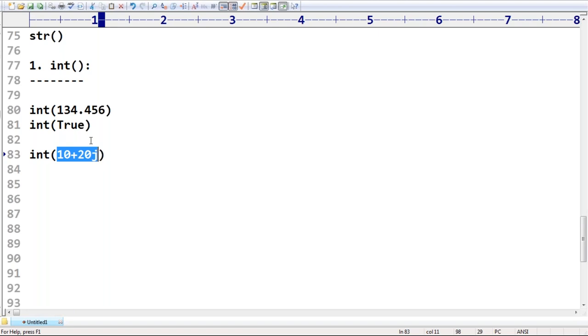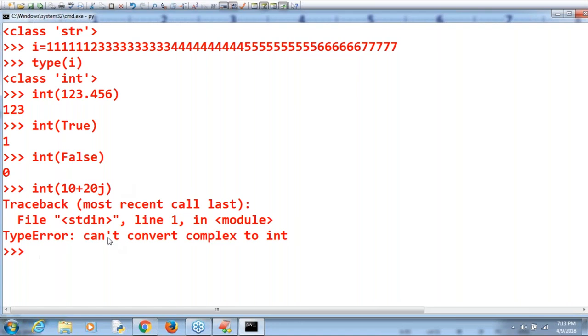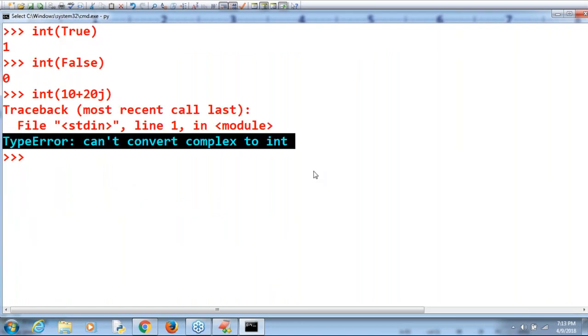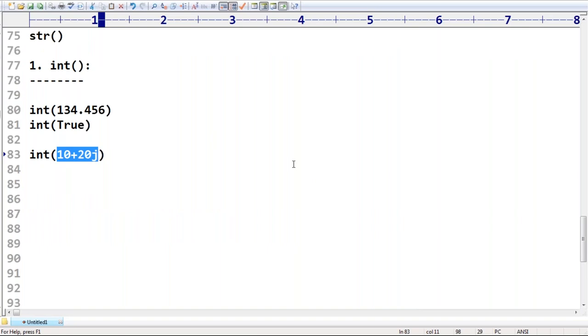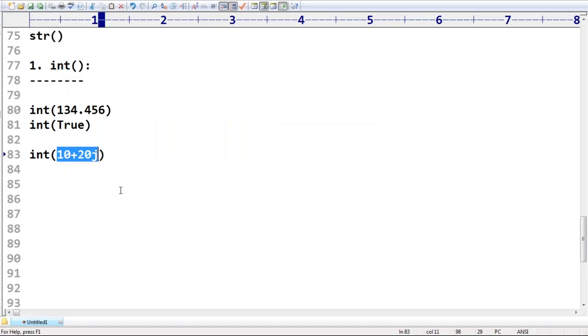By mistake, if you try int of 10 plus 20j, Python is immediately going to give a type error: can't convert complex to int type. That's why complex to int is not possible, sir.